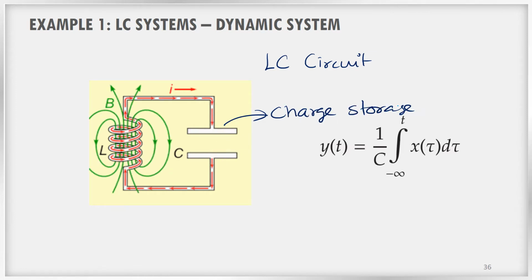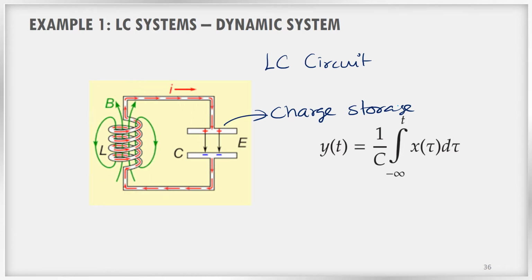So we know that at a sudden moment, all the charges will not come to the capacitor. It will take some time for the capacitor to accumulate enough charge to produce some voltage.